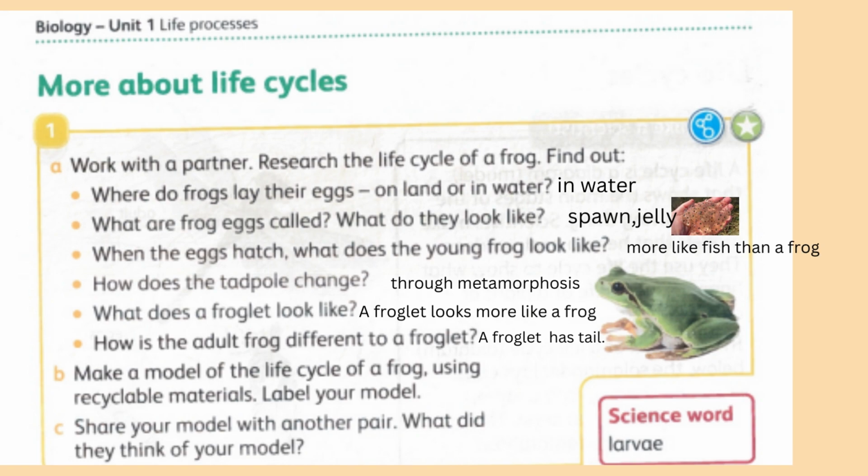When the eggs hatch, what does the young frog look like? More like a fish than a frog. How does the tadpole change? It changes through metamorphosis. What does a froglet look like? A froglet looks more like a frog. How is an adult frog different from a froglet? A froglet has a tail. A frog has no tail.